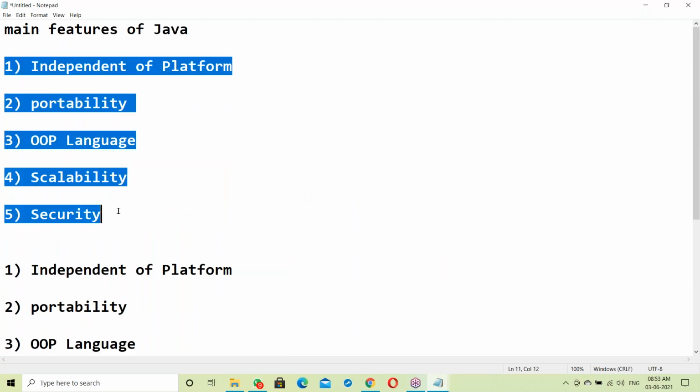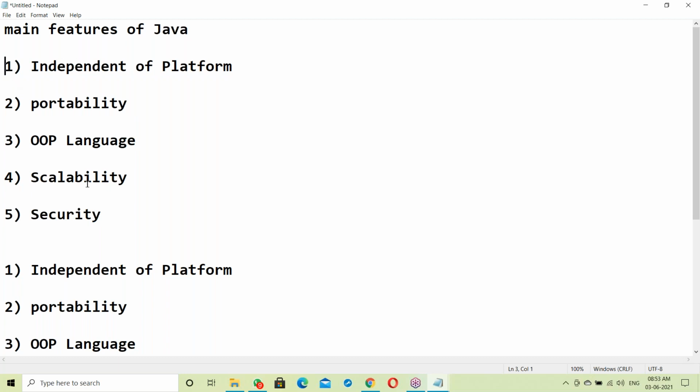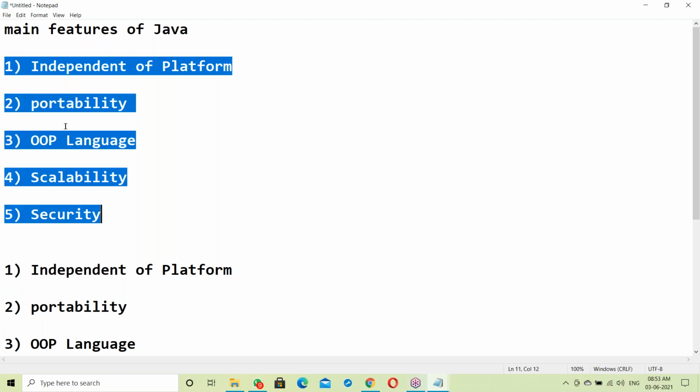So that it's easy to understand. Generally, most of the trainers directly start with the features of Java. They simply explain definitions, and after that they go to Java. Definitions like basics, anyone can explain, anyone can understand. But that is not my way.